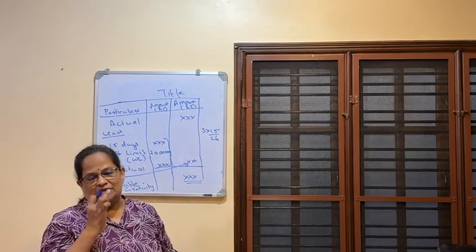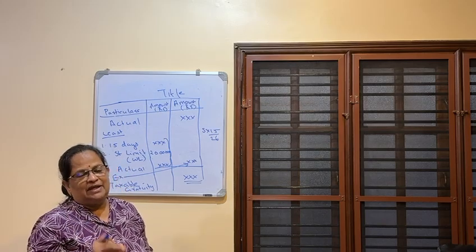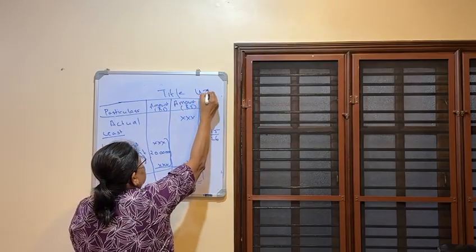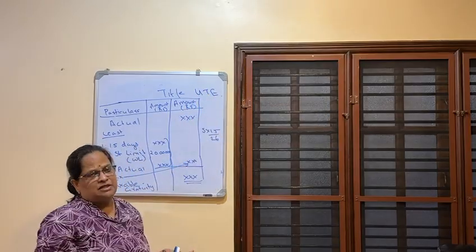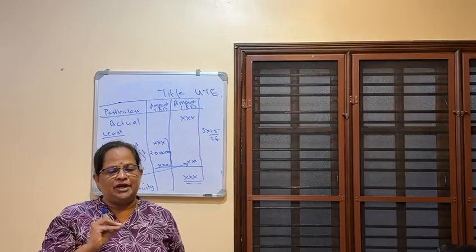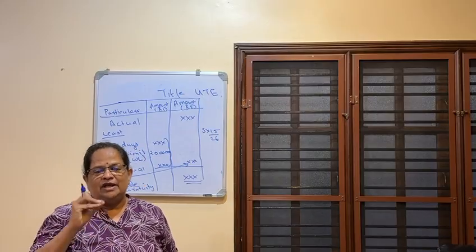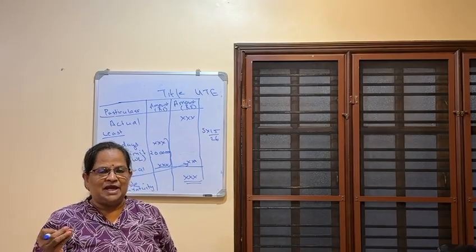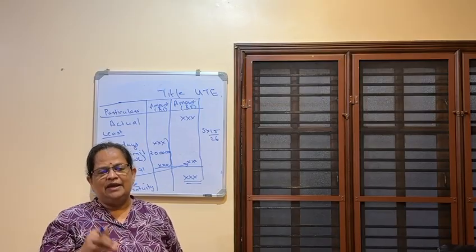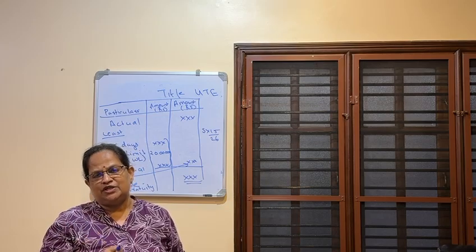Now here also some clarifications. Salary is basic salary plus DA. Here DA we will include under UTE. This term you have to remember, it's very important. UTE meaning under the terms of employment. That meaning in the problem they will mention that DA is entering into retirement benefits plus commission based on fixed percentage of turnover. If employees are covered under Payment of Gratuity Act, it's only salary and DA. Here basic salary plus DA if it's entering into retirement benefits plus commission based on fixed percentage of turnover.